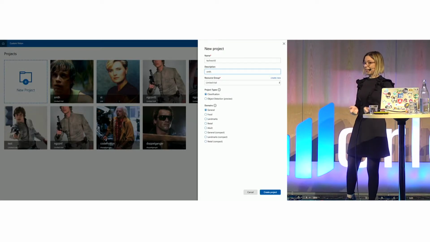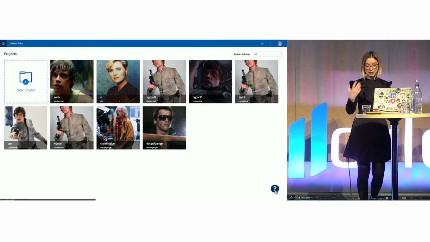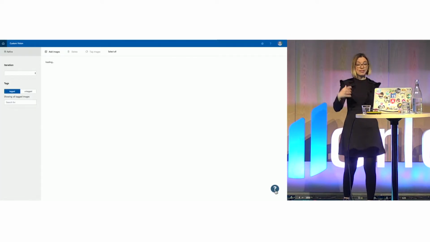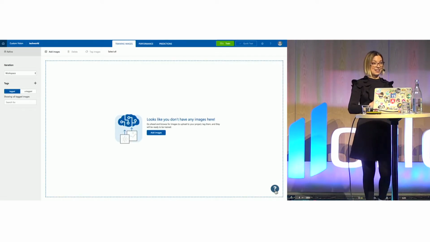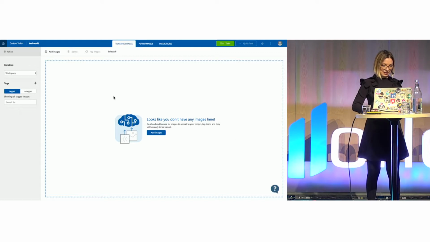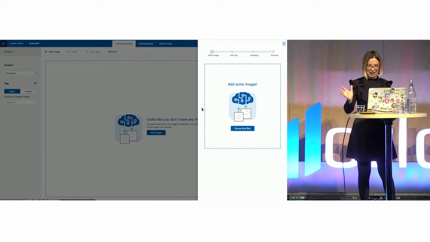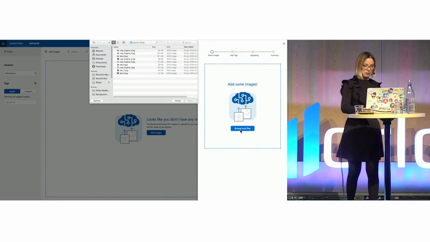Unfortunately, there's no 80s character category in this list, so I'm just going to go with general, and then I can create a new project. And this is going to take me to a dashboard where I can already upload pictures and tag them so that I can then test them against new data. So this is manual. I can click the Add Images button, and then I already have a few pictures in my local.